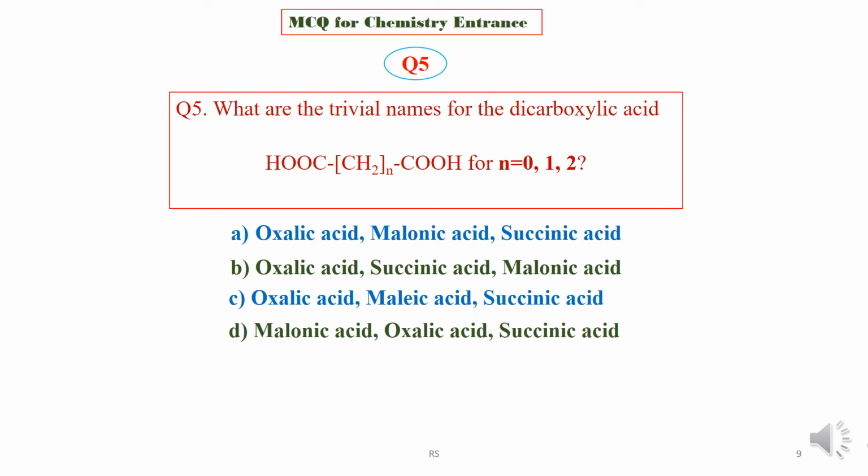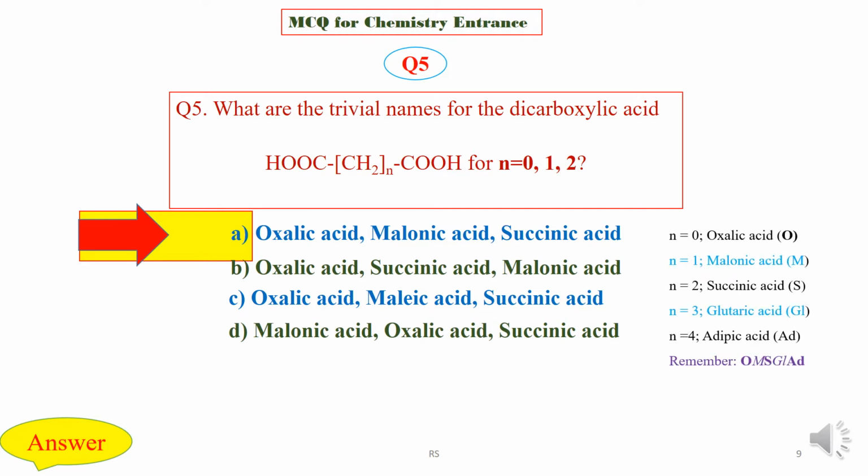We are now going to check the answer key, and the right option is option A, that is oxalic acid, malonic acid, succinic acid. We know that for n equal to 0 it is oxalic acid, for n equal to 1 it is malonic acid, for n equal to 2 it is succinic acid, for n equal to 3 it is glutaric acid, for n equal to 4 it is adipic acid, and we can remember this as OMSGLAD.